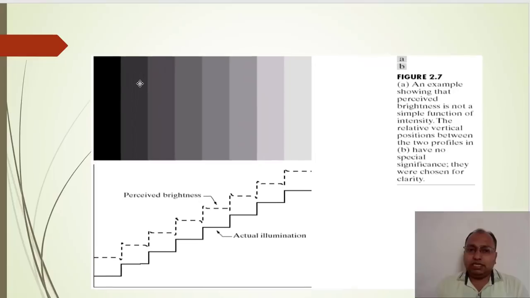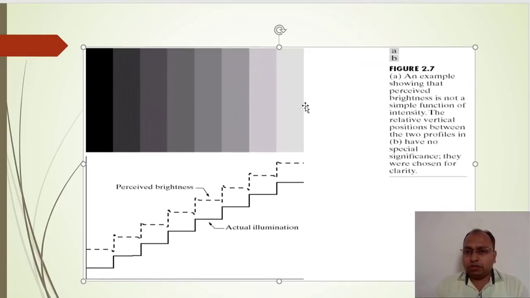Is that fine? In a similar manner, say we have a last strip, which is the brightest strip compared to all other strips. In this case also, when we consider its adjacent strip, we say that it is darker as compared to this one. So undershoot and overshoot are present in this case as well.